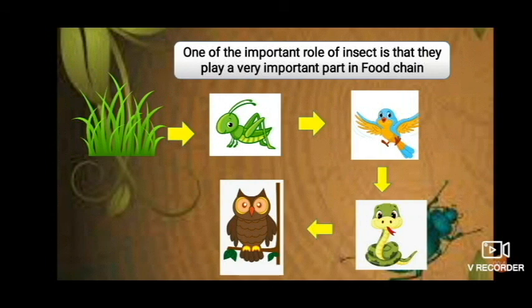Now just imagine if there are no insects at all, then what will the birds feed on? And thus the birds can also not exist. And if there are no birds, what will the snake eat? And if there is no snake, what will the owl eat? Thus, even if one of the elements is missing among these, the whole nature loses its balance. Thus, it plays a very important role in the food chain.